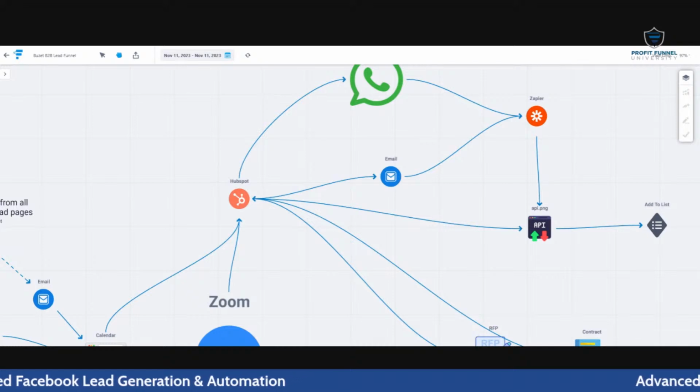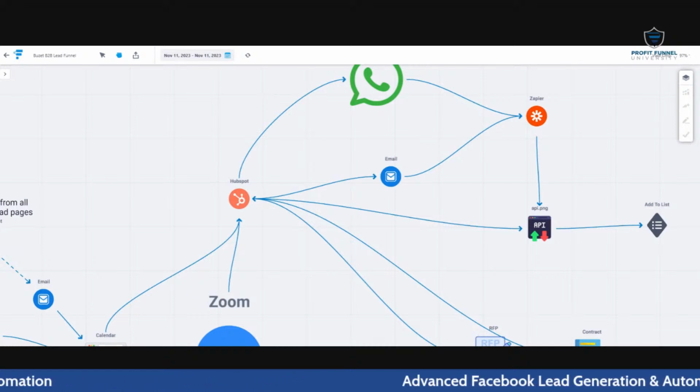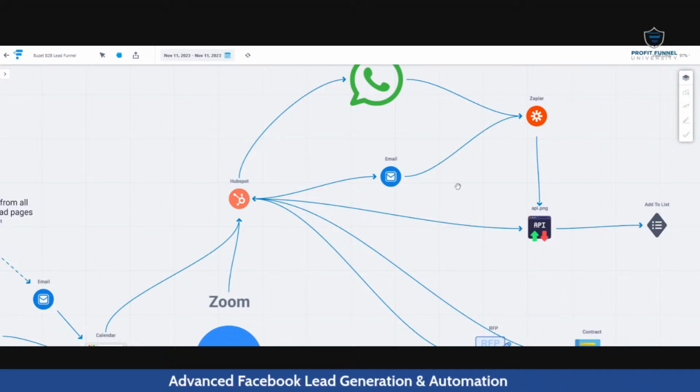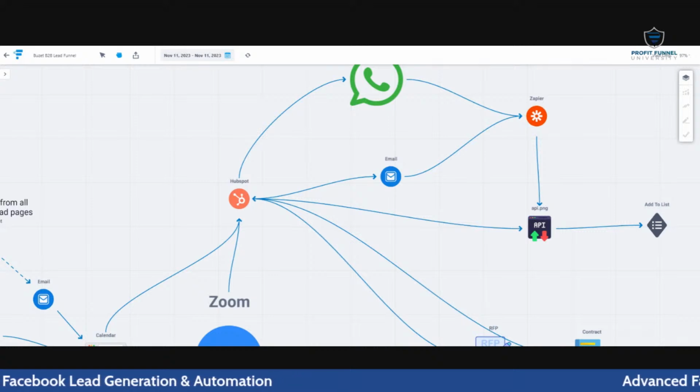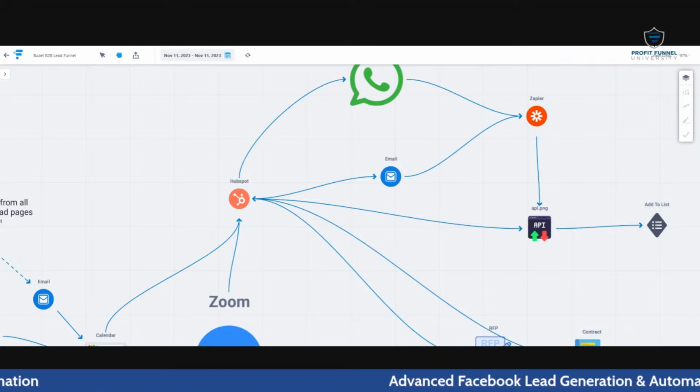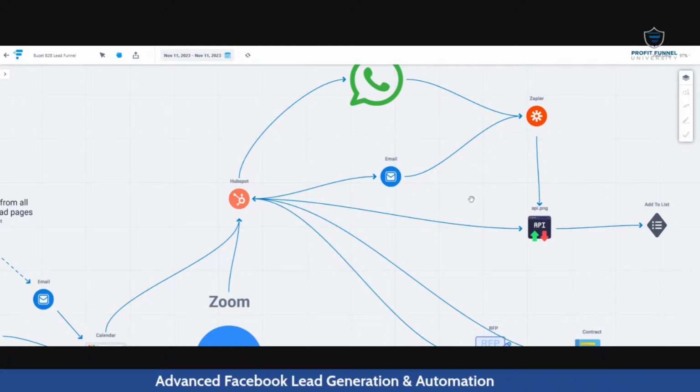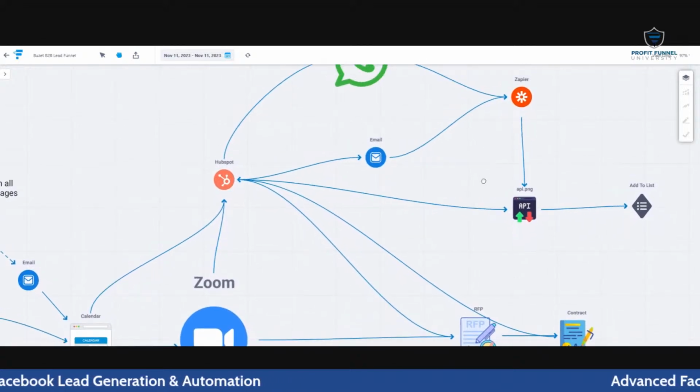Lead stage means, let me show you. For example, lead stage can be different. Okay, I'll not be able to share that once I'm sharing. So lead stage can be a lead, a marketing qualified lead, sales qualified lead, opportunity, or a deal done, or different kinds of things. You can have different stages for yourself. As and when we change things in HubSpot, we keep sending them email and WhatsApp so that they are also in the loop.